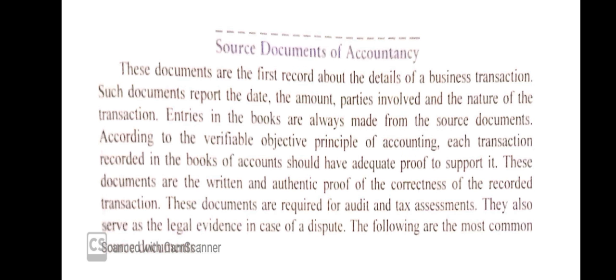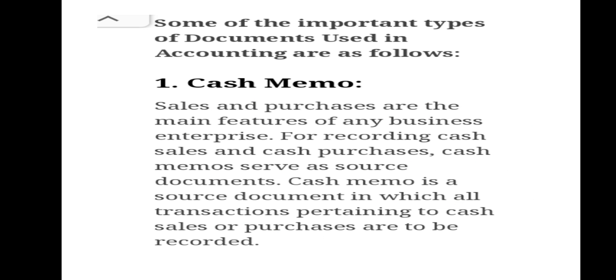So now we are talking about source documents in accountancy. These documents first record the details of business transactions, such as the date, the amount, parties involved, and the nature of the transaction. Entries in the books are always made from source documents. Next, some important documents used in accounting.